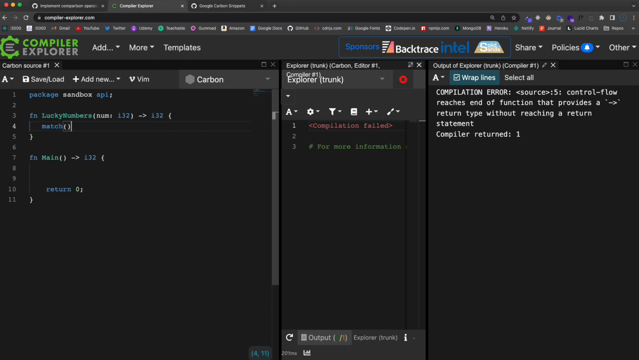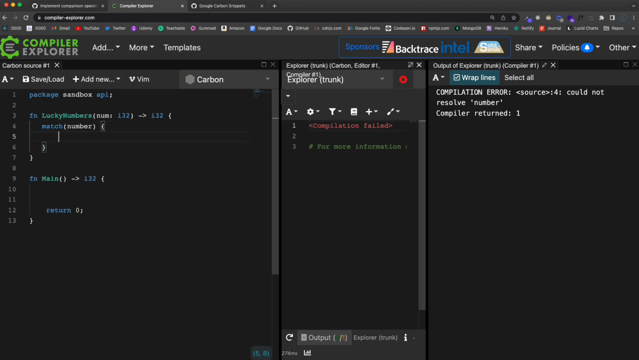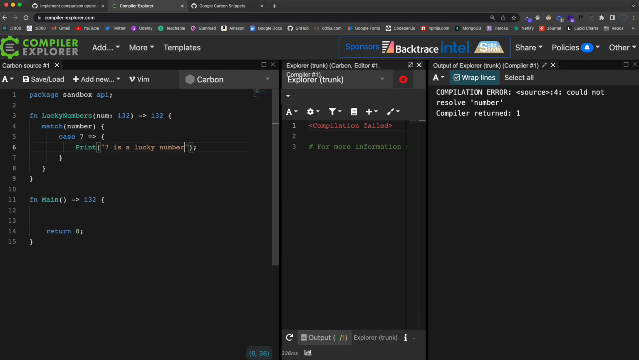We say match. Okay, so match, and what we're evaluating here is the number. So let's say number. So we want to match the number, and then we say the case. So I'm going to say in the case of 7, then we want to use a fat arrow here, and then we'll just print. And let's say, we'll say 7 is a lucky number, and then we'll just return from this, we'll return the number, and then we'll just copy this,